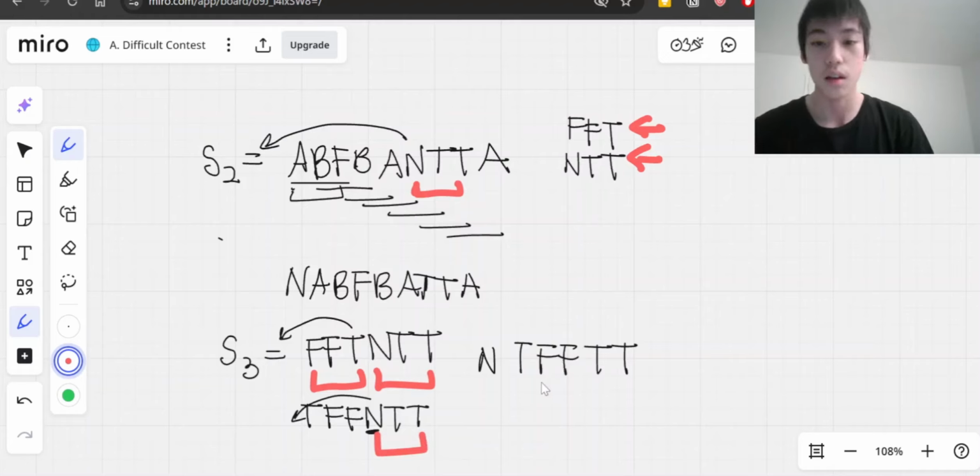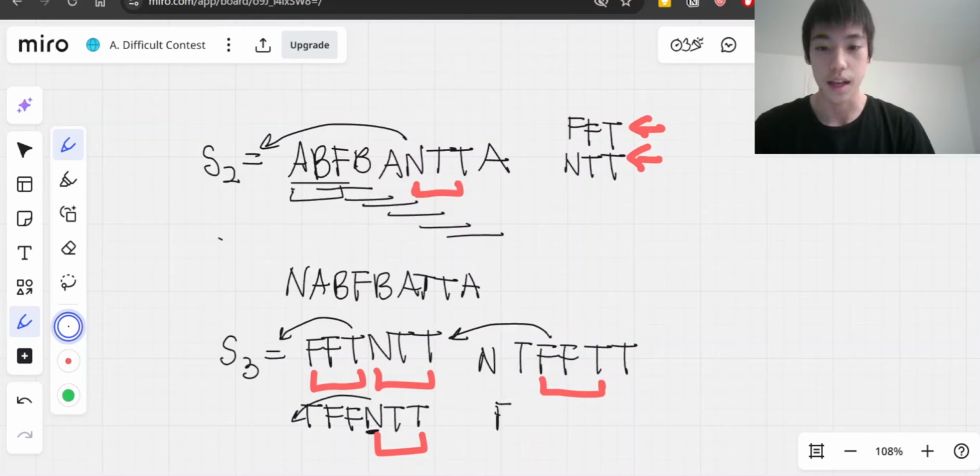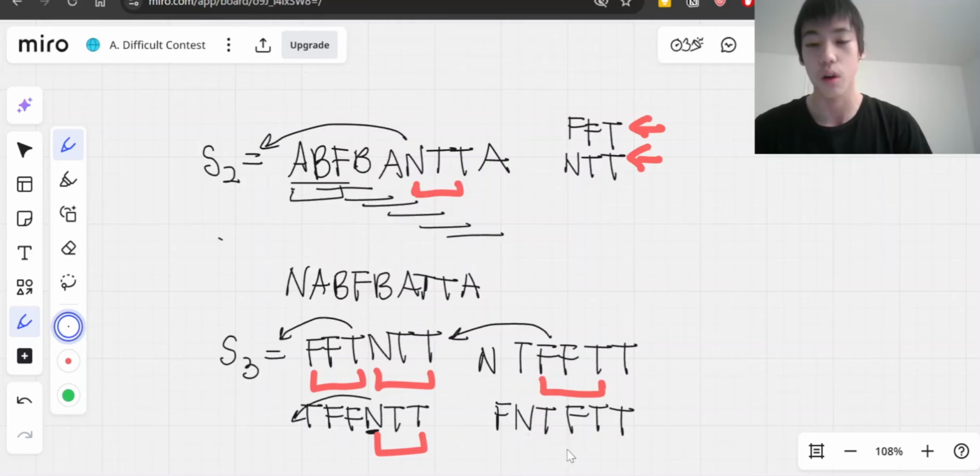But now look at what happens. We have one occurrence of FFT right here, so we still have to remove one of the strings. So let's remove the first F in the bad substring FFT over here. It's going to look like N, F, T, F, T, T. Now we can see that there are no occurrences of FFT or NTT anywhere in the string, so we can just print this out.